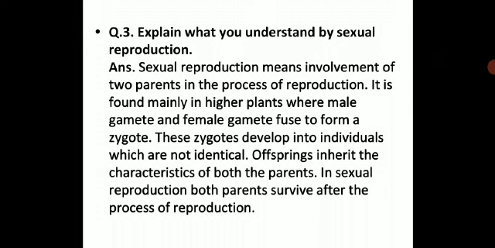These zygotes develop into individuals which are not identical. Offspring inherit the characteristics of both the parents. So inheriting the characteristics means those genetic factors, the genetic material, will pass on to the offspring from the parents. That's why the characteristics will have some resemblance with the parents. And in sexual reproduction, both parents survive after the process of reproduction. These are the main points about sexual reproduction, children.